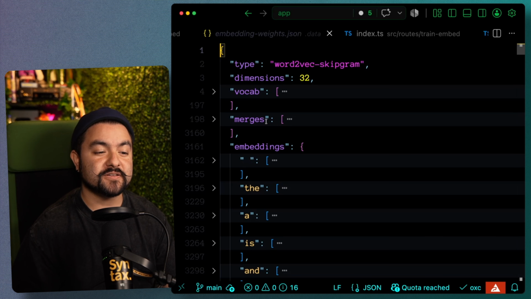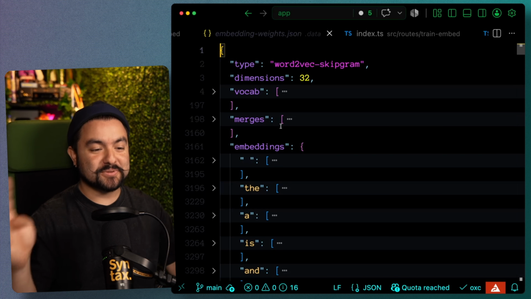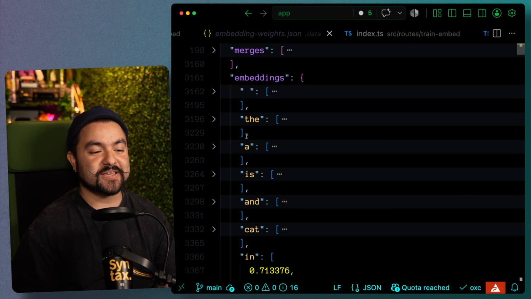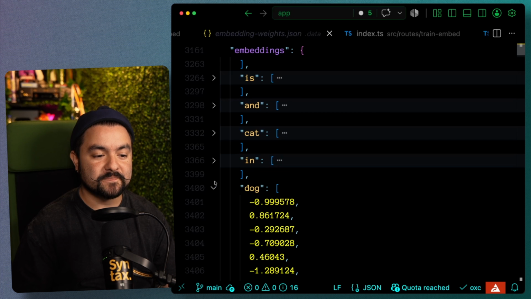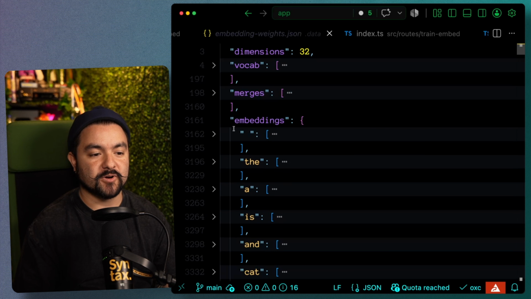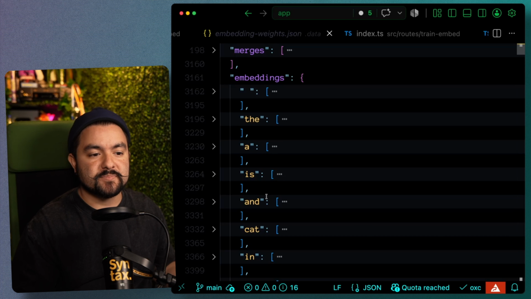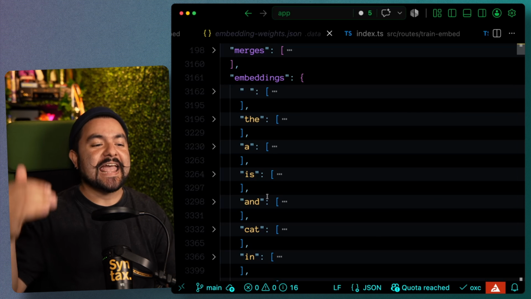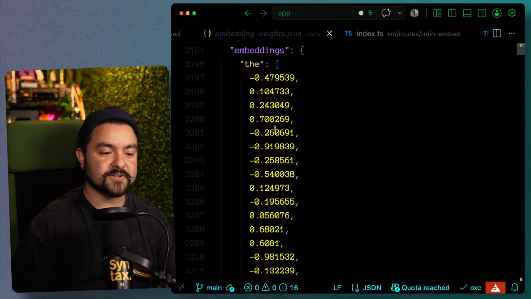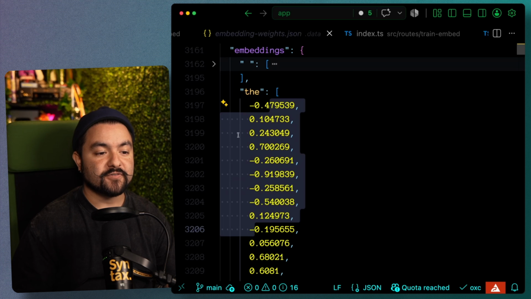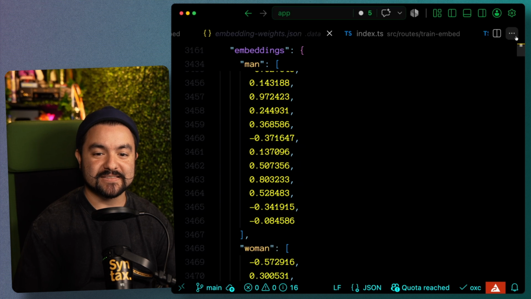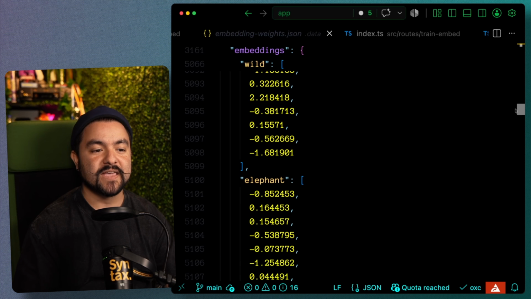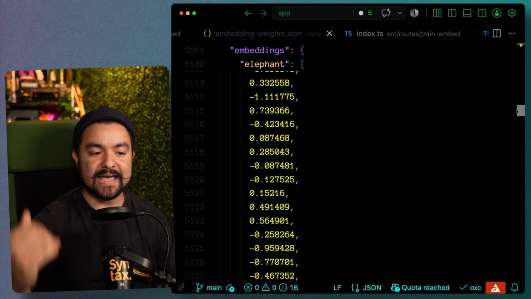And the cool thing about Word2Vec is it's one of the simplest neural networks where essentially our embeddings is just a list of every word in our vocabulary and then the vector for that given word. So the first step was to tokenize that input training text. We learned about tokenization in the last section. So you tokenize it, and then we create a vector, which is just an array of numbers for every single one of those tokens. So when you look at this embedding weights file, it's literally the entire vocabulary. And for every vocabulary word, we have a vector array.